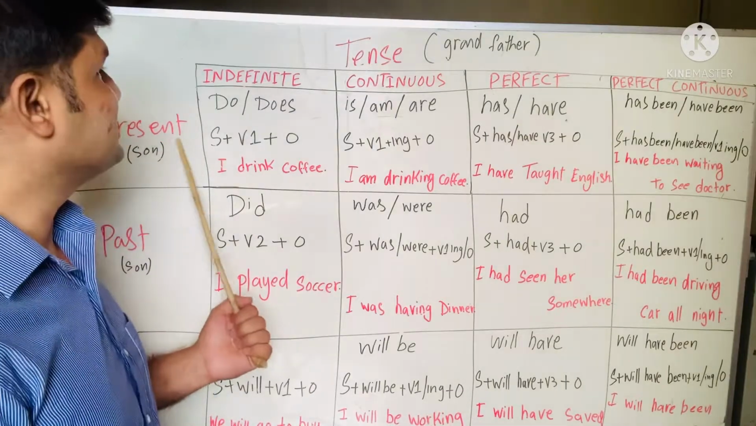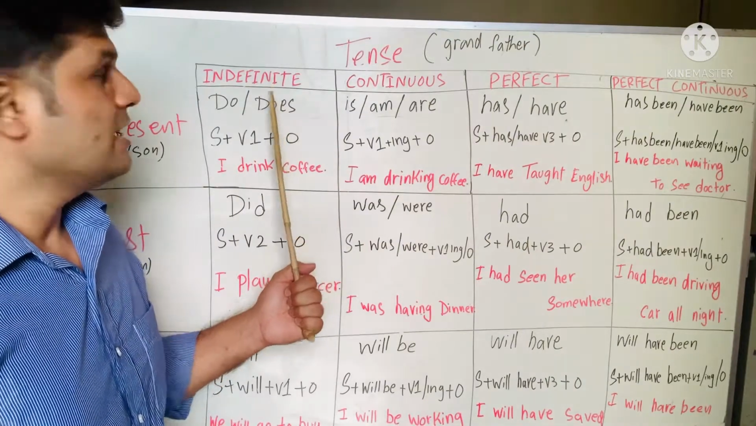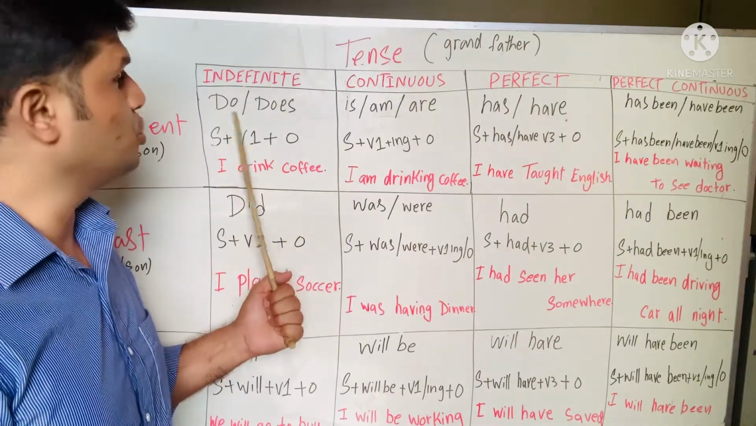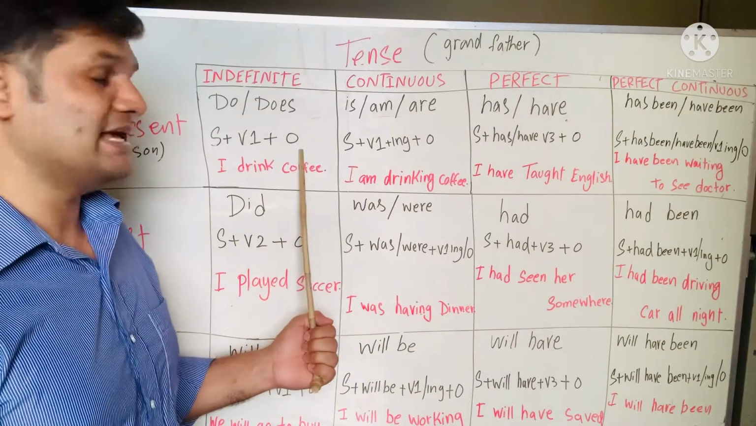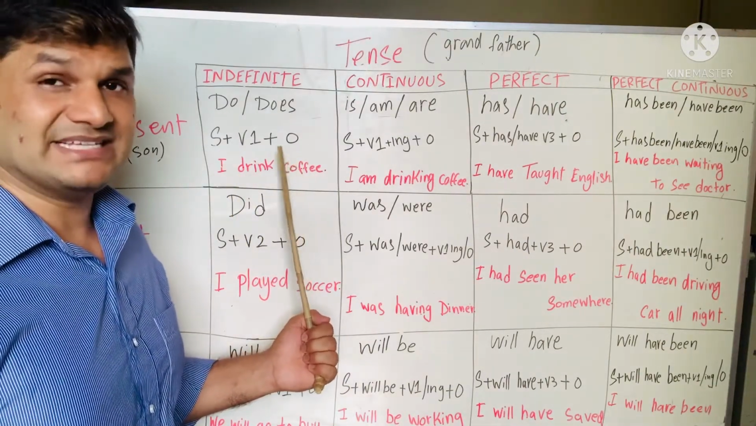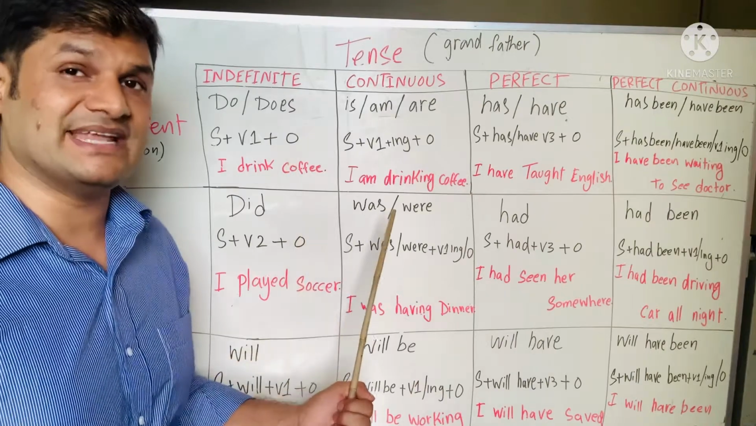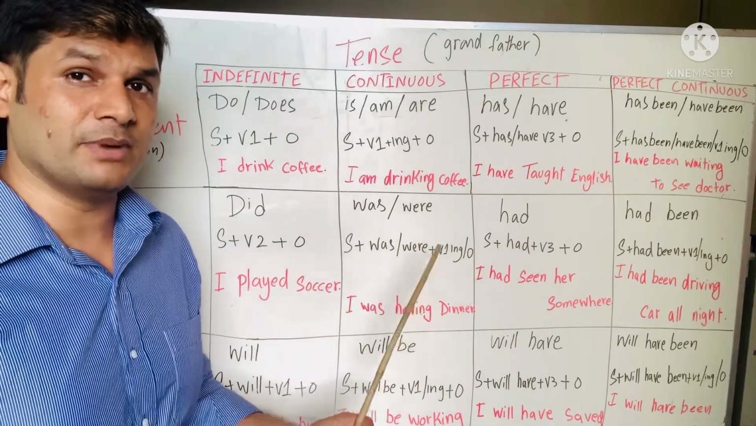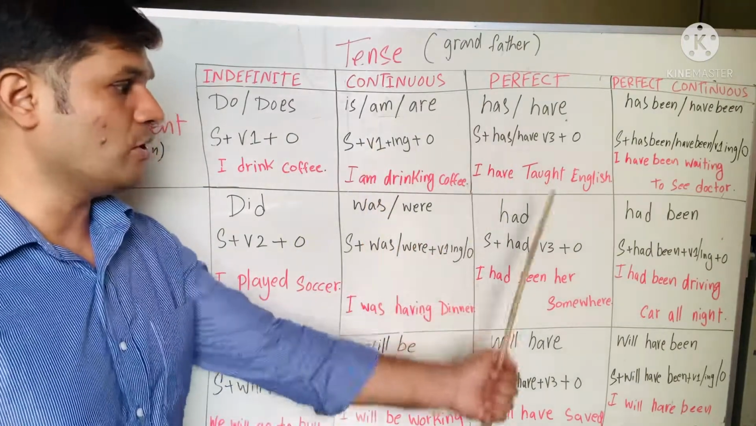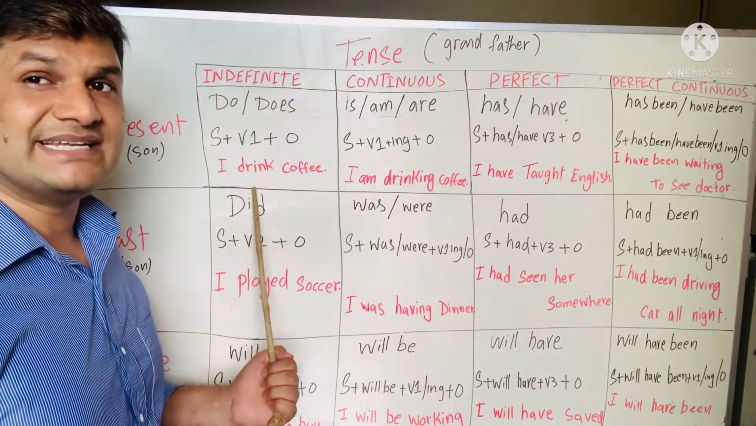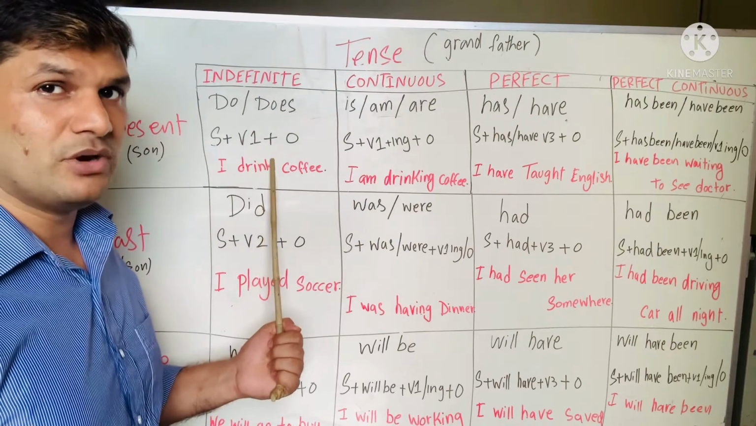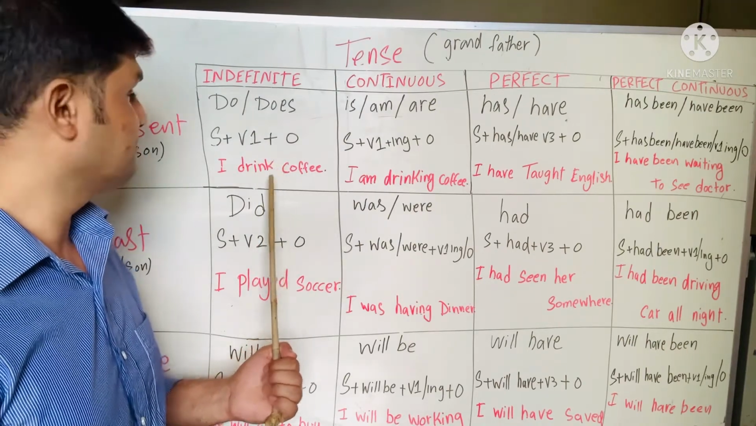Let's begin with present indefinite tense. Here you can see the helping verbs do and does. And here you can see the formula. And this is very important. If you want to make sentences, you must remember all the formulas. Let's look at the sentence first, and then I will let you know about the formulas, how it works.